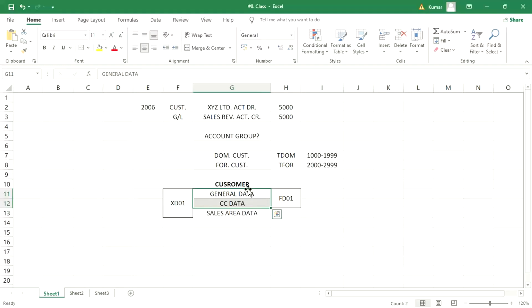Okay. Now, what about this general data, guys? General data is a client level setting or company code level setting? Momita is saying, if someone asks, is customer master created at client level or company code level, then what are you guys saying?